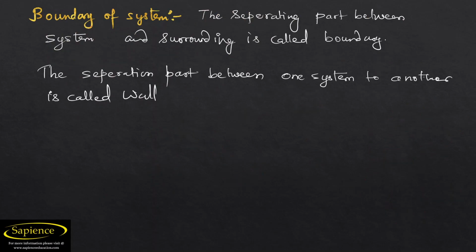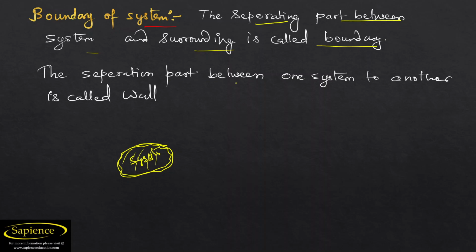Now let us consider what is the boundary of the system. As we have already discussed, what is system and surrounding. This is a system where our focus is to be studied. A system does not have a specified volume. You may take a classroom, you may take a whole stadium. The part where pressure, volume, and temperature are studied is considered the system, and the rest is known as the surrounding. The separating part between the system and the surrounding is called the boundary.